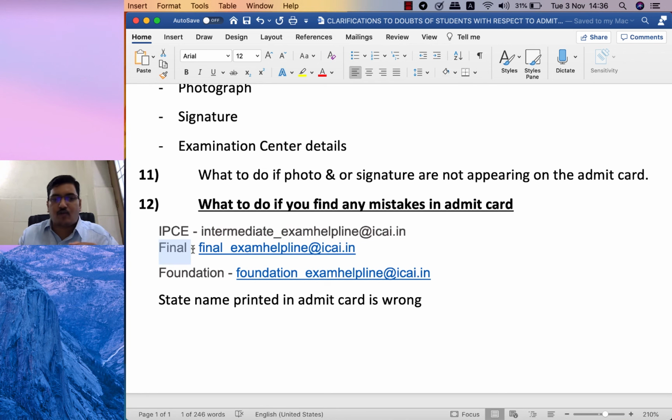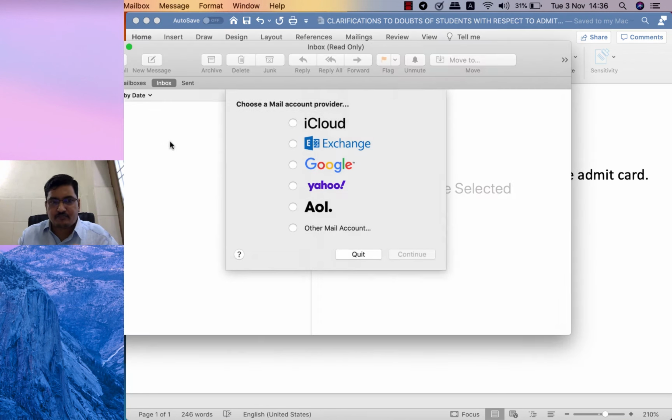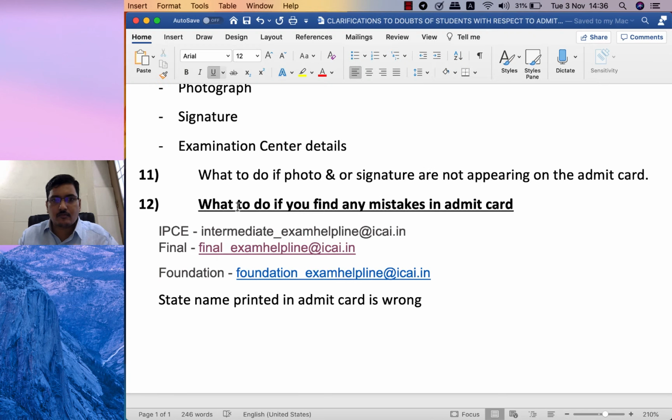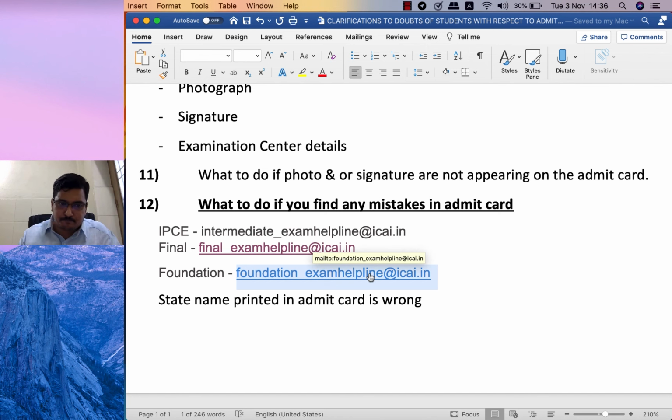With respect to final old and new syllabus students, here is the mail ID you need to send the mail to: final_exam_helpline@ica.in. As far as foundation students are concerned, here is the mail ID to which students need to send their mail: foundation_exam_helpline@ica.in.